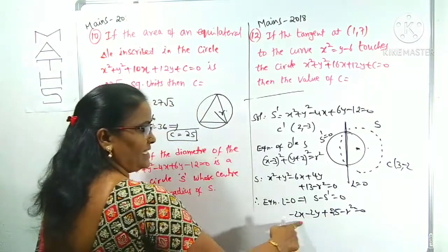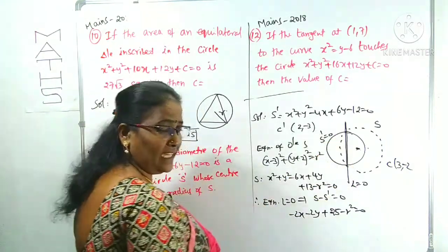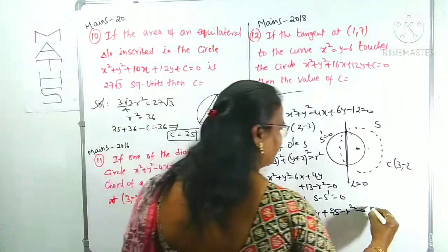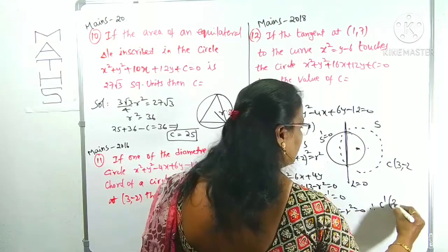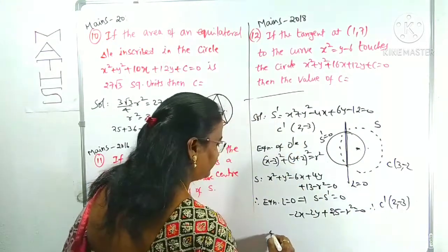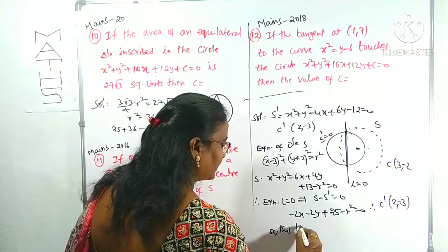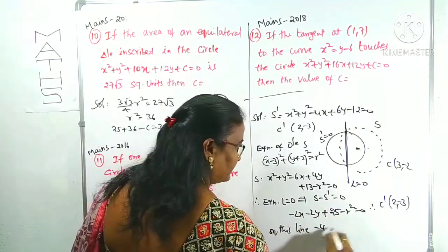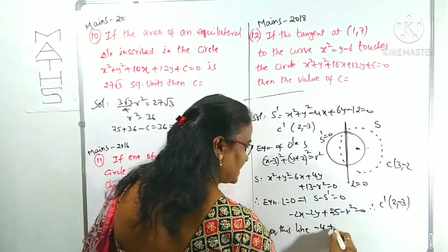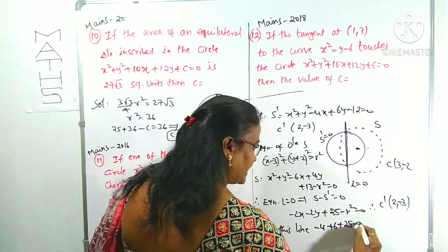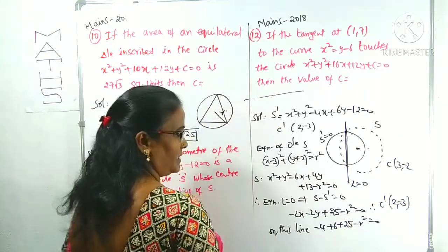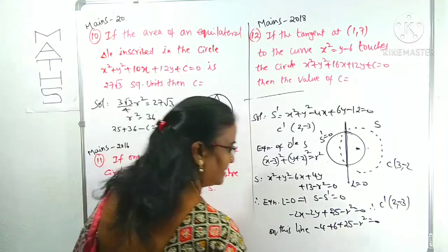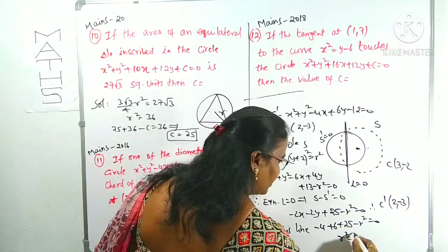What is this? This is the diameter of circle S dash. Diameter means the center compulsorily lies on this line. Therefore, center C dash (2, minus 3) is on this line. Substitute 2, minus 3: 2 into minus 2 is minus 4, minus 3 into minus 2 is plus 6, plus 25 minus r square equals 0. This is 25, 31, 31 minus 4 is 27. R square equals 27.